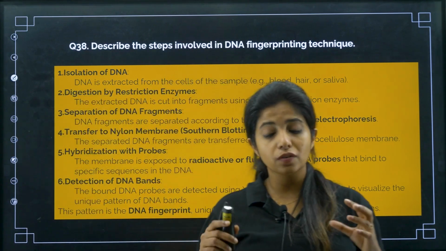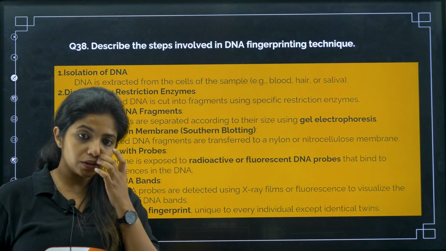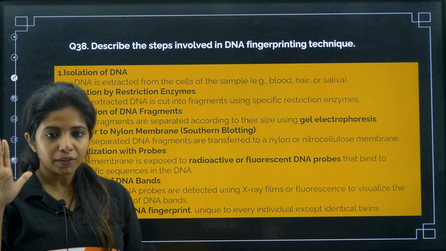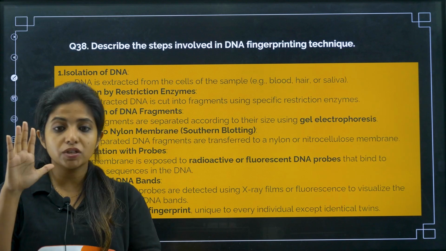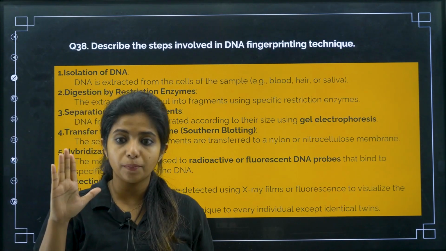Now, after that, separation of the DNA fragments. These cut fragments have to be separated using what? Gel electrophoresis. After gel electrophoresis, what do you have to do? You have to transfer all this into a nylon membrane. Okay, and after transferring into the nylon membrane, still you cannot see this. You have to hybridize them, okay, with the probe that you're looking for.